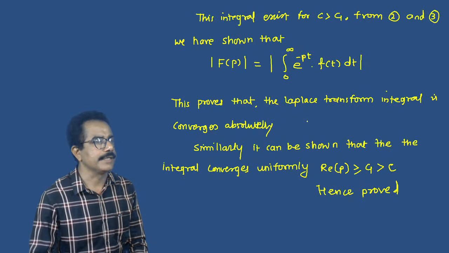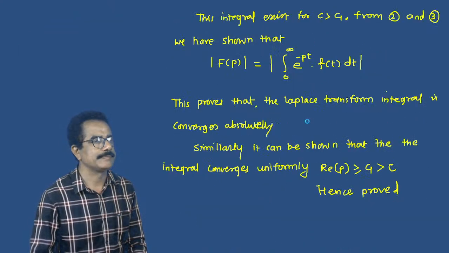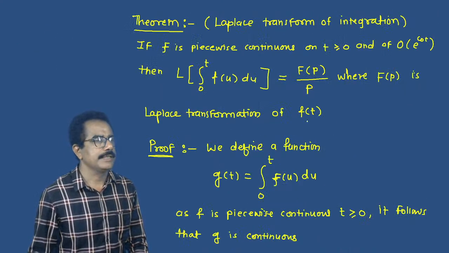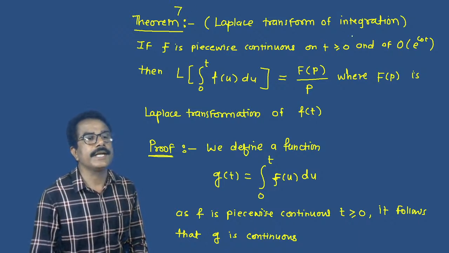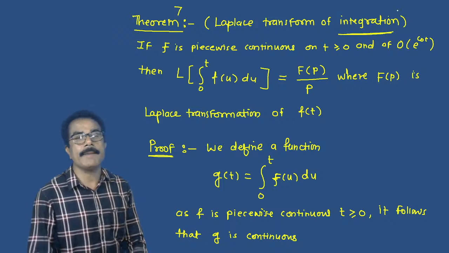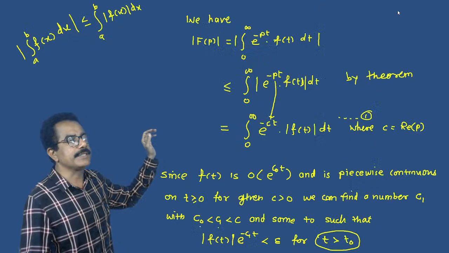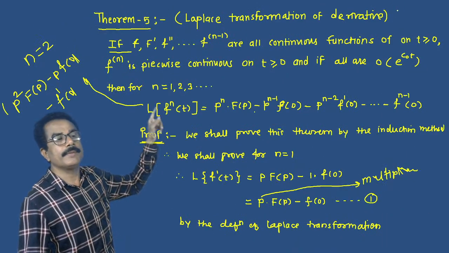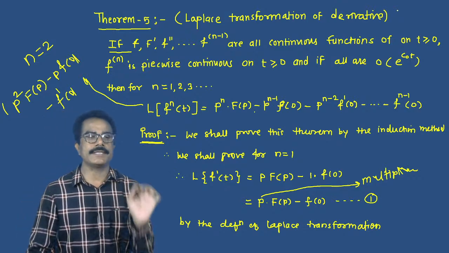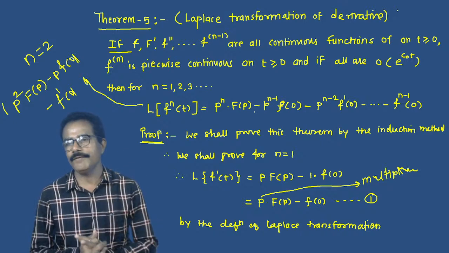I shall write the theorem numbers first. This is theorem number 7, which is based on Laplace transformation of integration, and theorem number 5 is based on Laplace transformation of derivative.